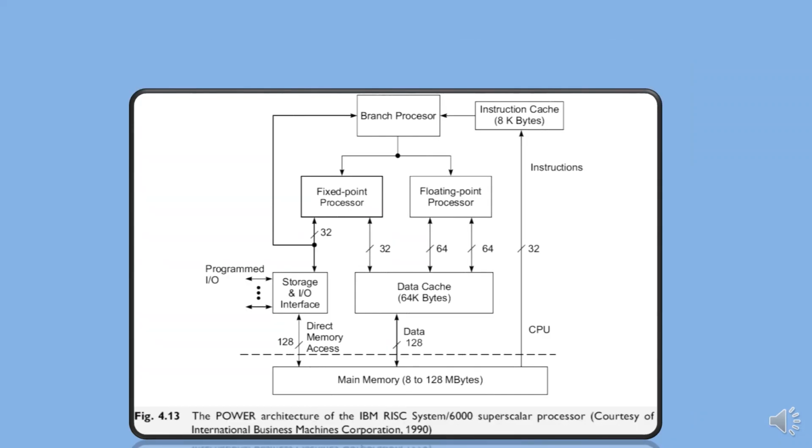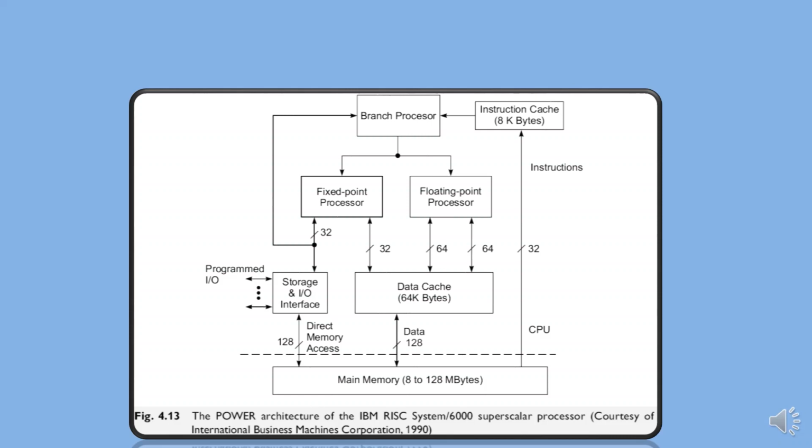The IBM RS6000 is a superscalar processor with 3 functional units called the branch processor, fixed point unit, and floating point unit, which could operate in parallel. The branch processor could arrange the execution of up to 5 instructions per cycle.